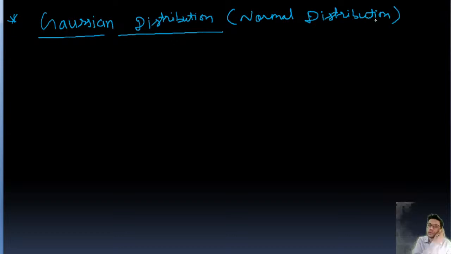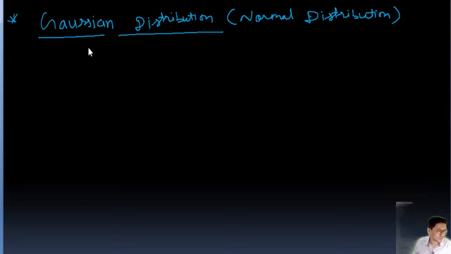Important one. Okay, so Gaussian distribution, or we can say normal distribution. Meanwhile, just let me check whether I'm audible or not. That is very important because many times I have faced this issue. Yes, I'm audible, so I'm going to proceed further. So Gaussian distribution, that is normal distribution.